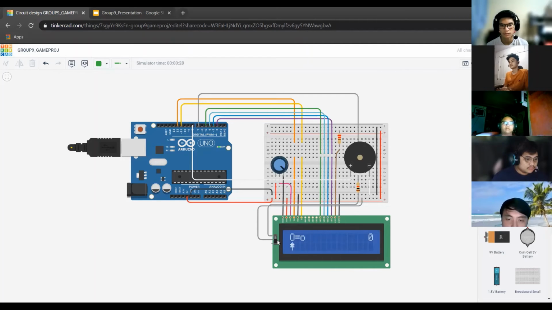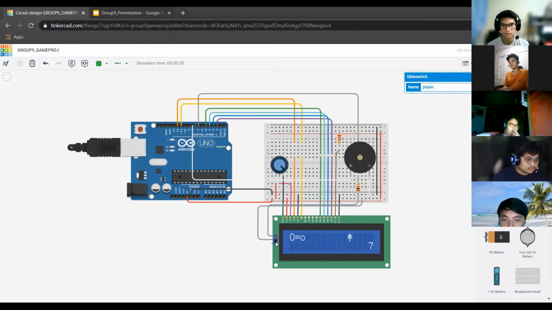The player needs to avoid colliding with the tree sprite. As we can see in the corner of the screen is a number, which is our score. It goes up if we successfully avoid the tree sprite.